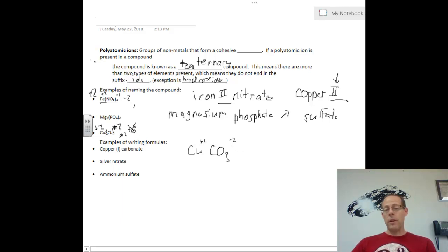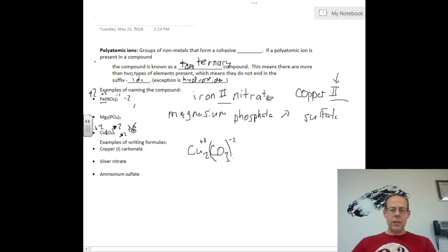So it's the least common multiple of +1 and -2. It's a 2, so I'm going to put a 2 right here, and I'm not going to put anything on my carbonate. If you would like to put these just in parentheses automatically, and don't worry about putting a 1 outside, you might do that. For some of you, that will be easier, just so that you know that this 3 is not really a subscript saying how many carbonates we have. That 3 is telling us we actually have a carbonate.